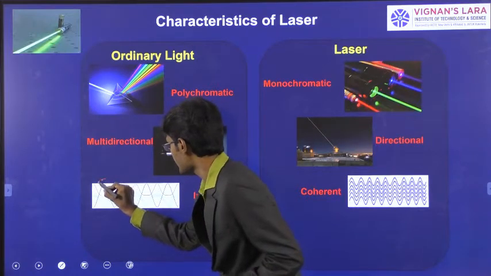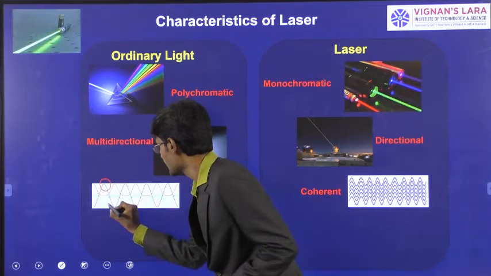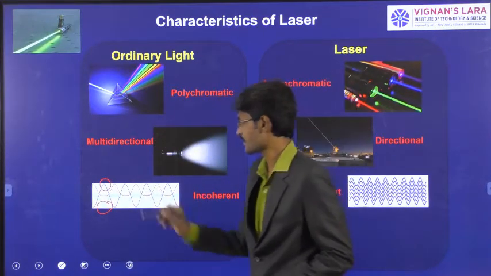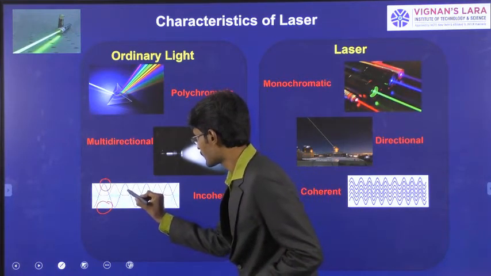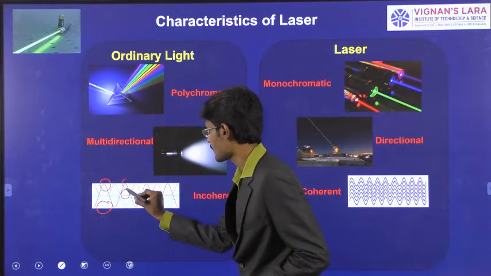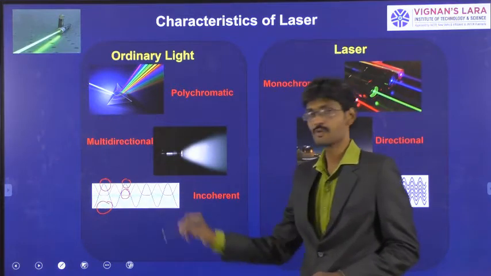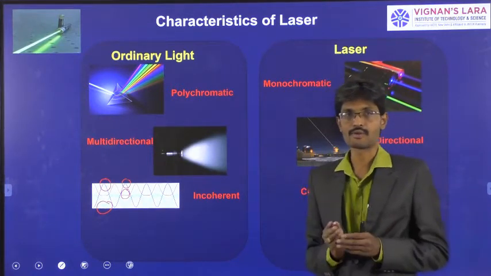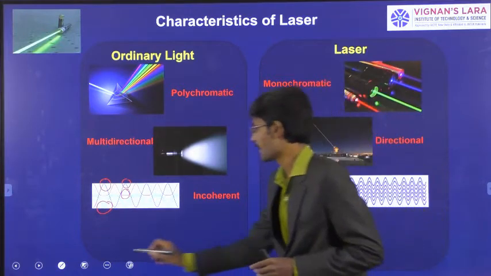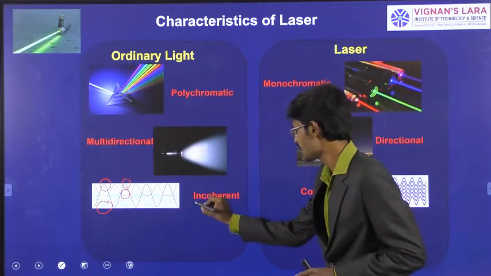You can see the crest of blue is coincident with the trough of green. So crest is coincident with the trough. Again, you can see here the trough of red is coincident with the crest of blue. So if you observe the different waves which are traveling away from the light source, they are not at all in phase. So this beam is said to be an incoherent beam. Whatever light you can see is incoherent light.